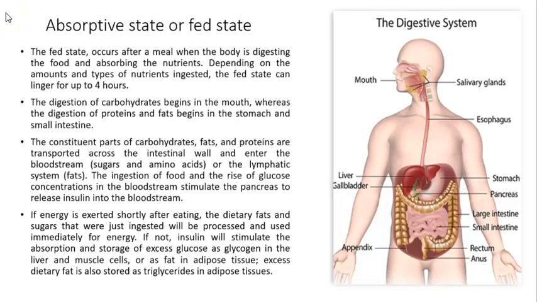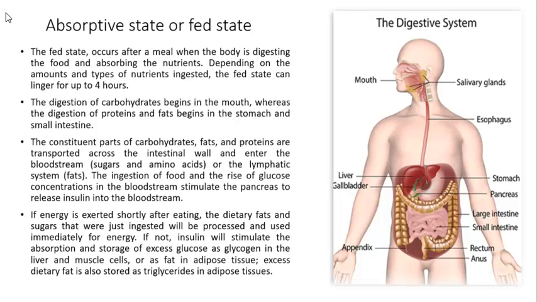The fed state is going to happen after the meal, when the body is digesting the food and absorbing the nutrients. And depending on the amount of food that we're going to eat and the type of food that we're going to eat, it can last up to 4 hours. The digestion of carbohydrates is going to start in the mouth, and the digestion of proteins and fats starts in the stomach and continues in the intestines.